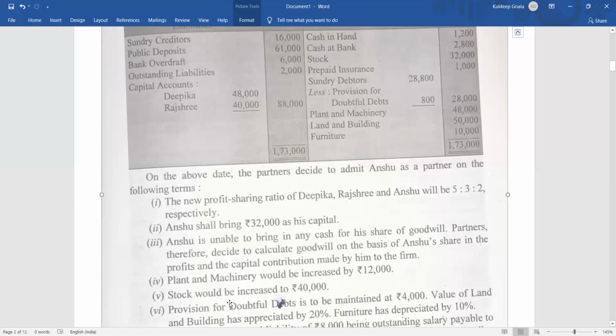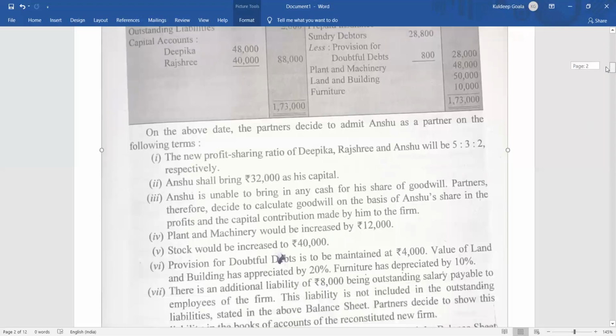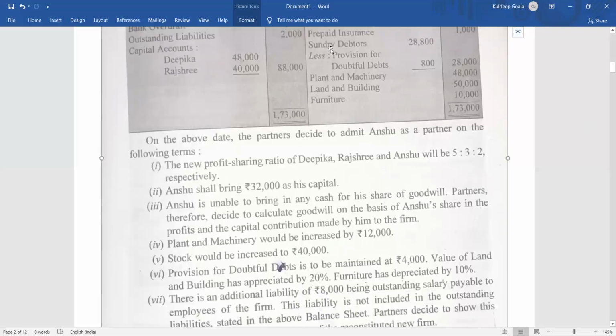Clear? Then what is told? Provision for doubtful debts is to be maintained at 4,000 rupees. Now you can see that the debtors were 28,800 and the provision was 800. Now it is told that provision for doubtful debts should be maintained at 4,000. That means the extra is 3,200 rupees, right? Already you have 800, now it is told to make it 4,000, so an extra 3,200 provision you have to create. That means chance of loss, so it will go on the revaluation debit side. Clear?